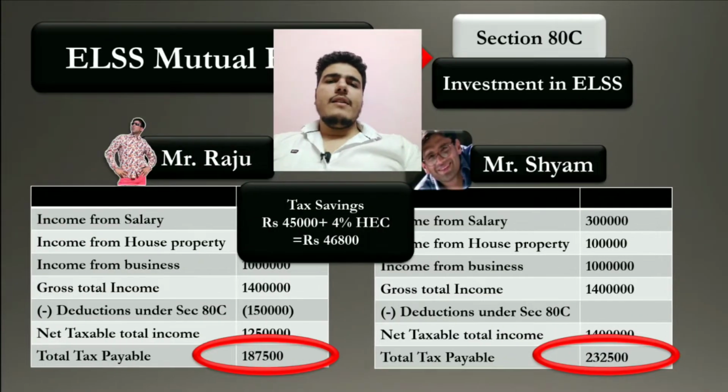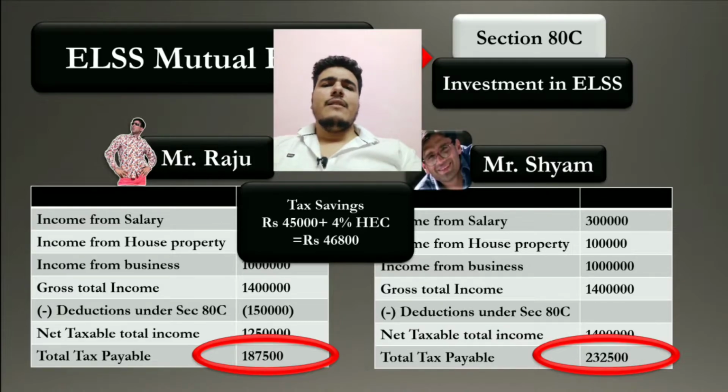Okay, and there are many mutual fund companies or financial websites that sell their products by advertising you can get tax benefit up to 46,800. This is because this is the maximum benefit you can get, and this benefit for Mr. Raju is only because he is falling under the 30% tax bracket. For a person who is falling under the 20% tax bracket or 5% tax bracket, there is not that much saving. You can get tax savings of 30,000 if you are falling under the 20% tax bracket, and 10,000 or 8,000 maybe if you are falling under the 5% tax bracket. So there is a difference.